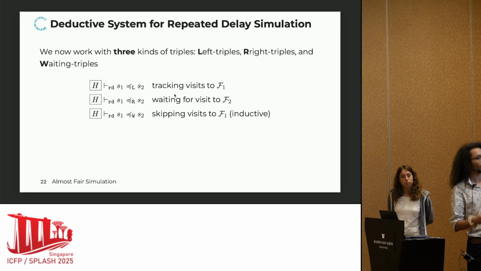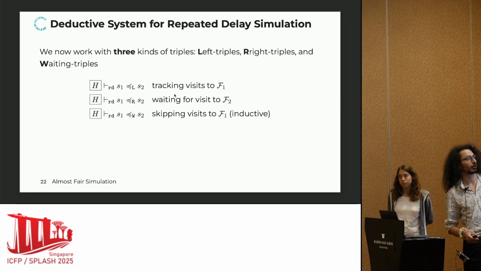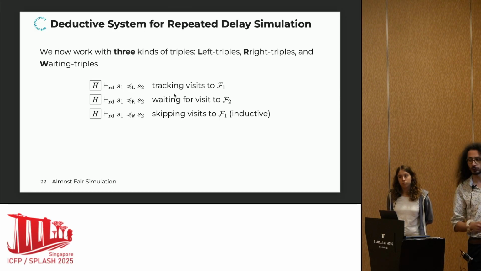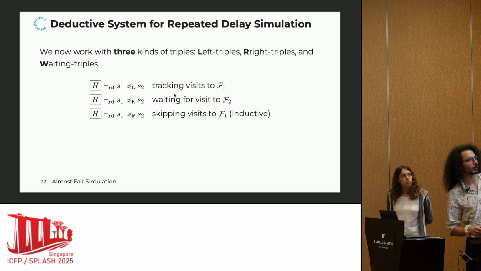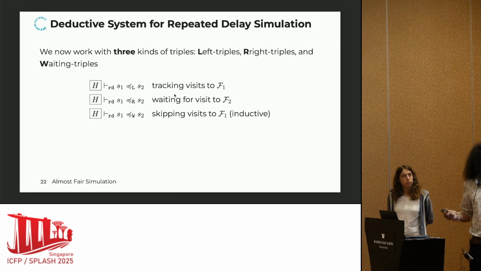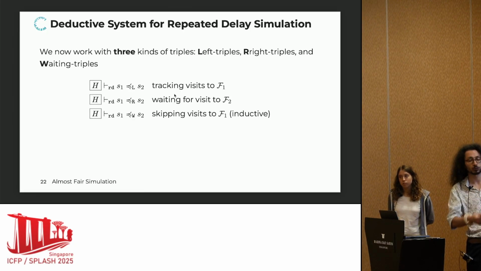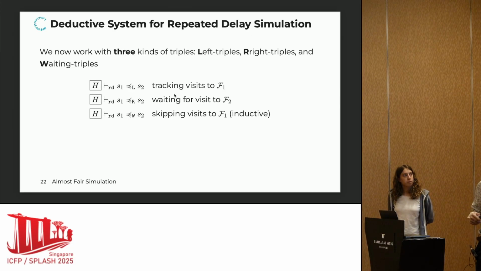The way we're going to implement a deductive system for this is by adding a new kind of triple. So we still have the left and right triples that are inherited from delay simulation, but on top of that, we also have a new kind of waiting triples. And the intuition is still the same for the left triples. We are tracking visits to F1. Upon visits to F1, we are forced to switch to the right relation, which forces us to eventually get to an F2 state. But this time, instead of circling back to L, we are going to those waiting triples, which enable us to first skip finitely many visits to F1 before we commit again to tracking F1 states.